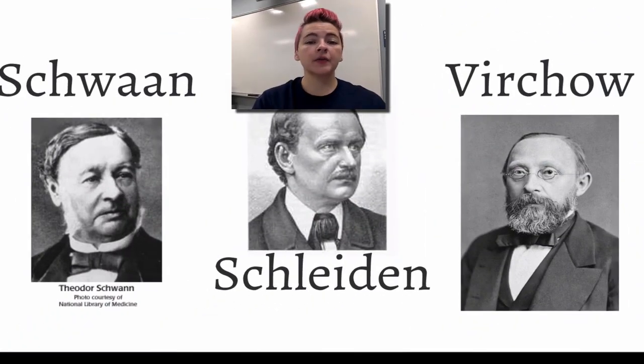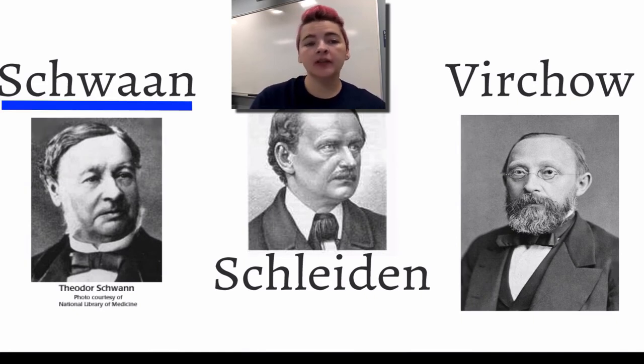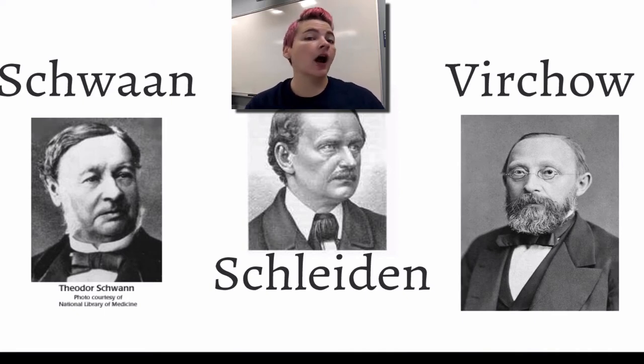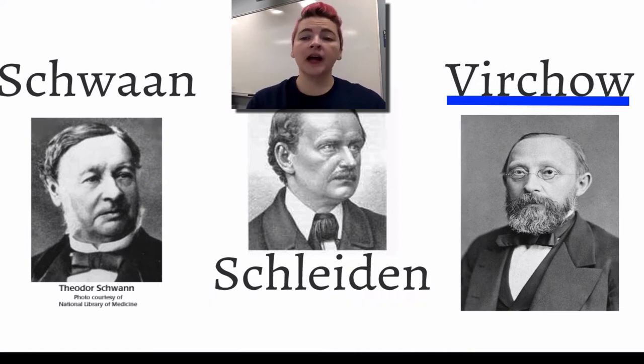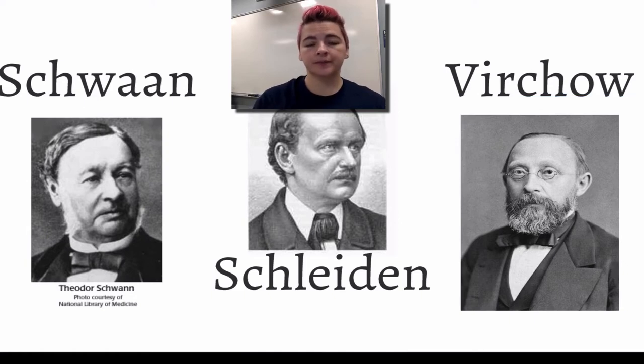Then we have three different people. We have Schwann. He did a lot of research looking at animal tissue and realized that animals were made of cells. Then we have Schleiden. He did very similar work to Schwann, but he did it with plants and realized that all plants are made out of cells. Then we have this other guy, Virchow. He noticed that new cells came from old cells, so old cells would divide to create new cells. This leads to what we know as the cell theory.